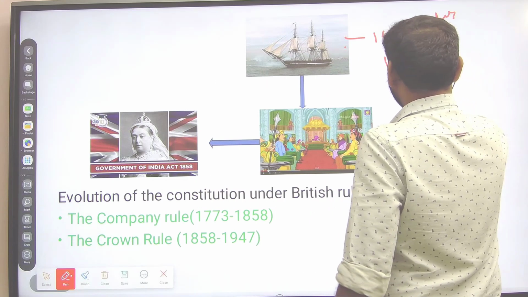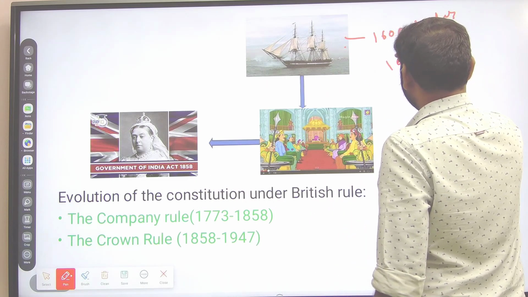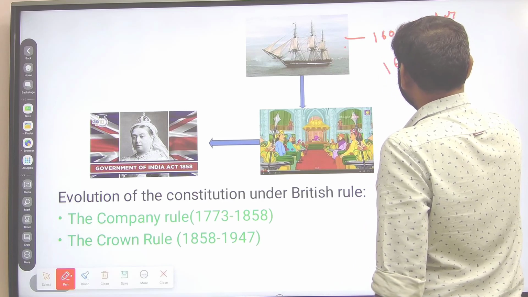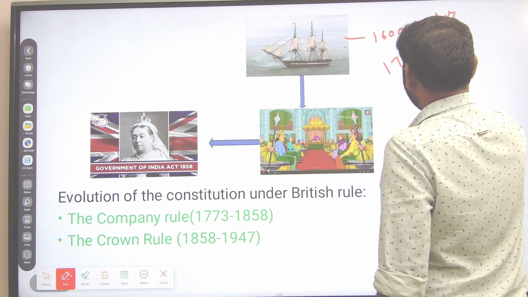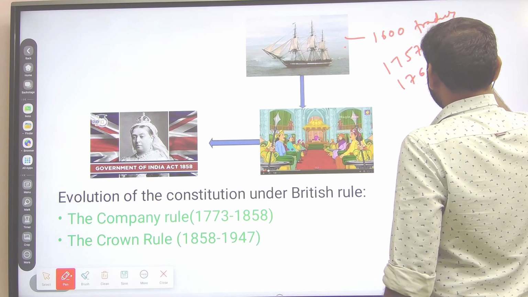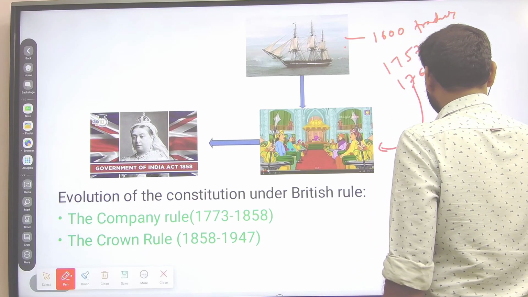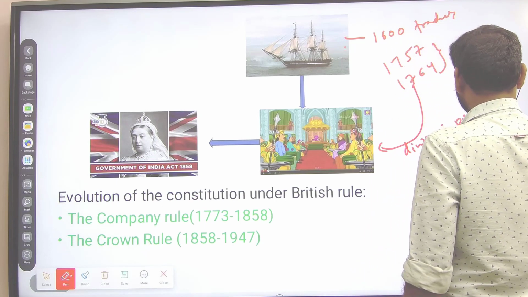And after the Battle of Plassey and the Battle of Buxar, they took the Diwani powers.